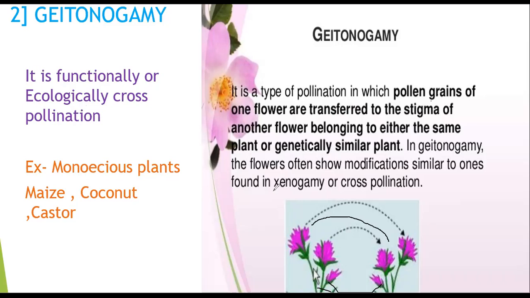Monoecious means male and female flowers are on the same plant. Maize, coconut and castor are examples of geitonogamy.